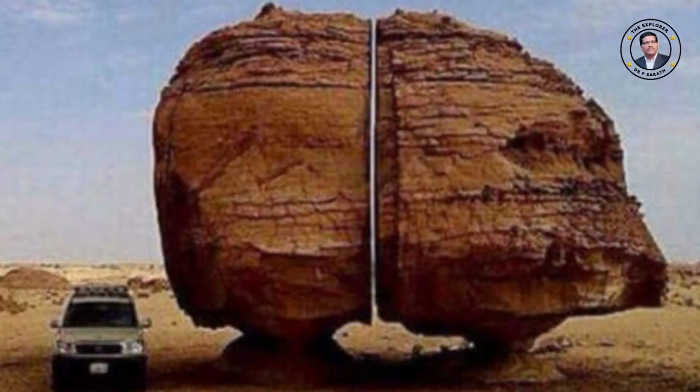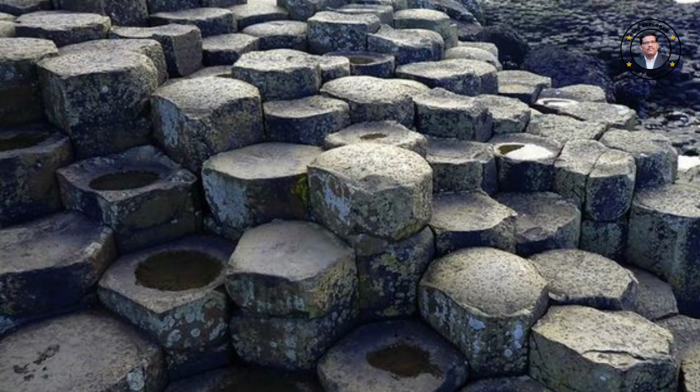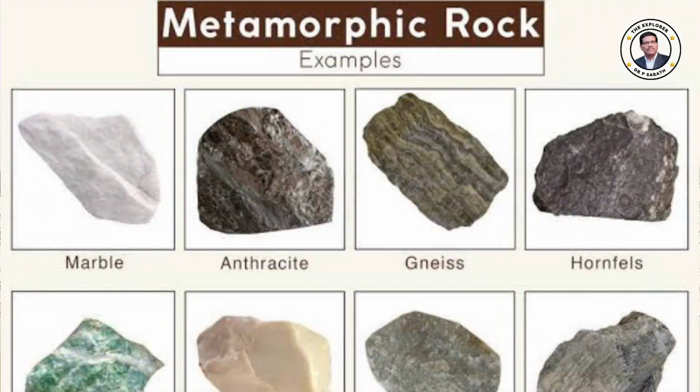Sedimentary rocks are formed from already existing rocks like igneous and metamorphic rocks by weathering, erosion, transportation and deposition. Then metamorphic rocks are formed due to high pressure and high temperature on already existing rocks like sedimentary or igneous rocks.